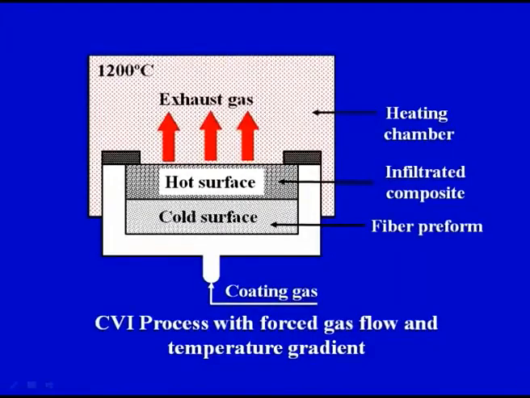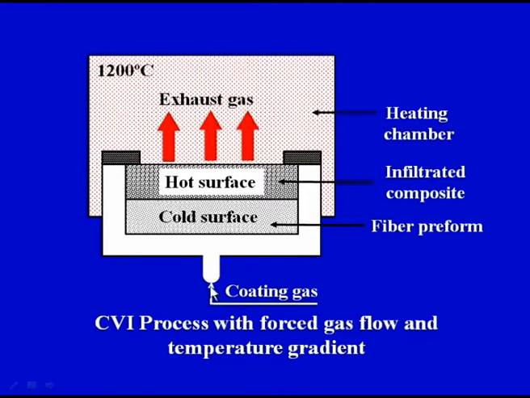We have a heating chamber. This is the heating chamber in totality, at 1200 degree centigrade, which is one of, we can say, a range of temperature. It can range from maybe 1100 to 1400. So a general temperature is mentioned, that is 1200 degree centigrade. Depending upon the different types of composites, we may require to change the temperature. So basically we have a heated chamber.